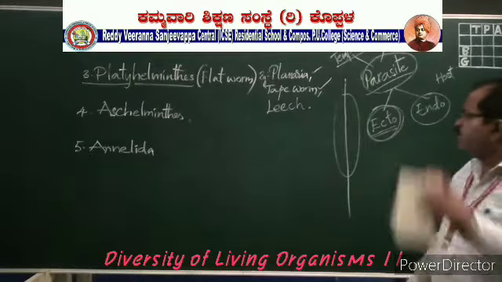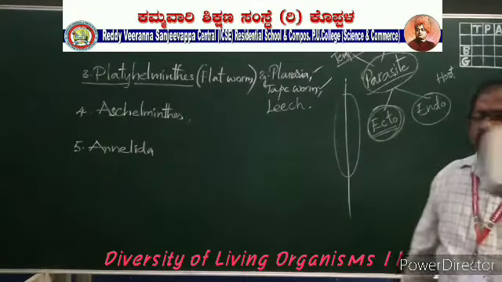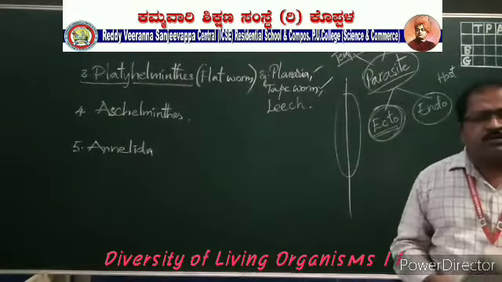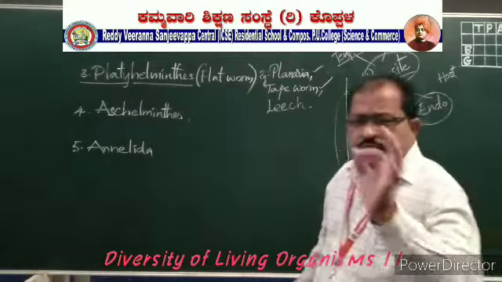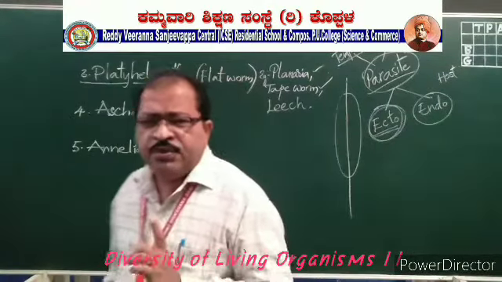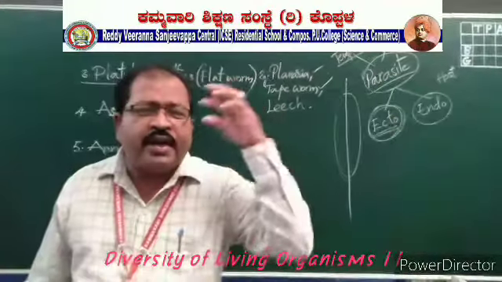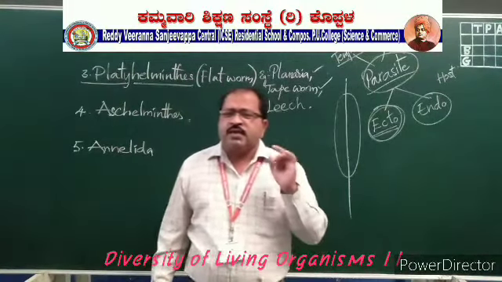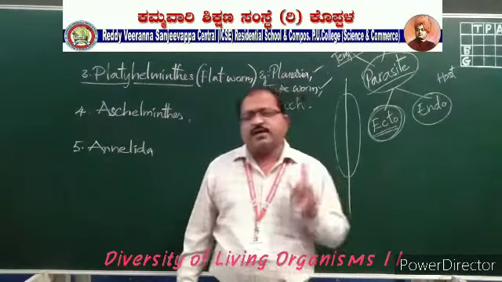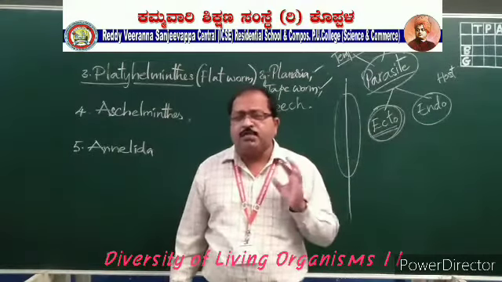Whereas planaria as well as tapeworm are permanent parasites. They are present directly inside the body of the organism, and they permanently take shelter in that organism, and also take the food from that organism. So they are permanently present in it.